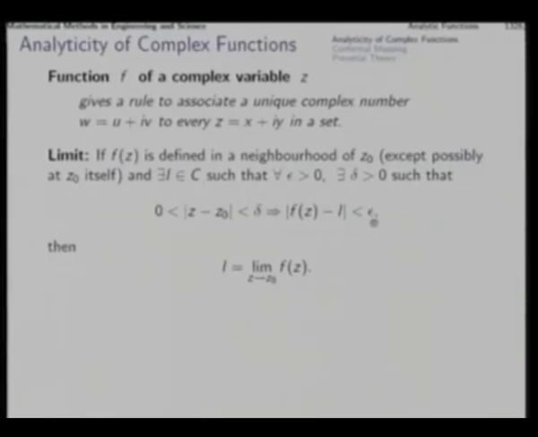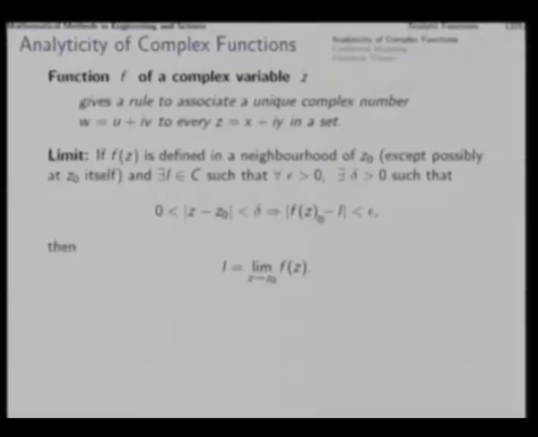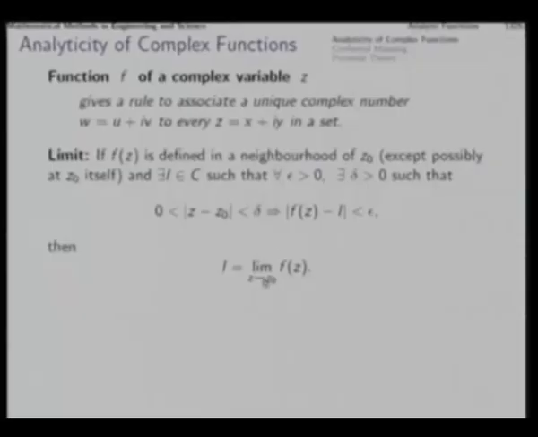Whatever tolerance you want, accordingly you would ask for the delta neighborhood to be closer and closer. If you can achieve this, then we say that the function has a limit at z0 and that value I is the corresponding limit.